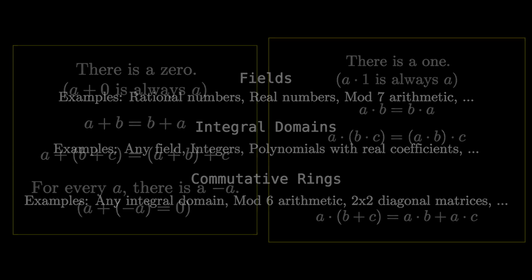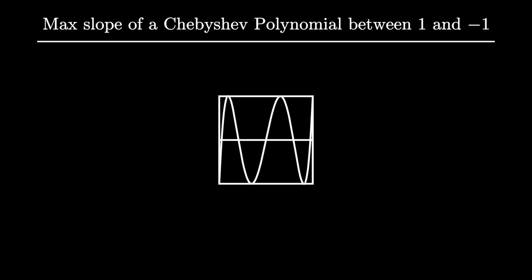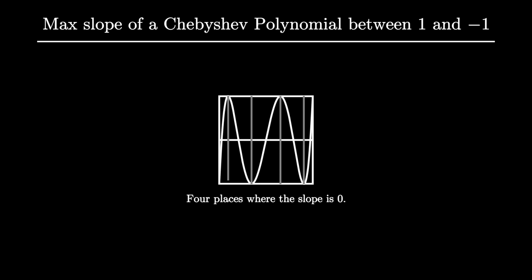Now we come back to our vision-filled world, to prove that the Chebyshev polynomial of degree d has a maximum slope of d squared. The proof I'm presenting will require a little bit of familiarity with slopes and how a maxima of a function is a root of its derivative. Let's take the degree 5 Chebyshev polynomial again. It has 4 places where its slope is 0. Since its derivative is a degree 4 polynomial, these are exactly the roots of its derivative.